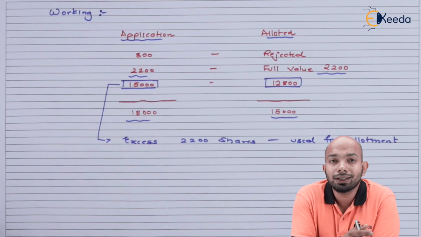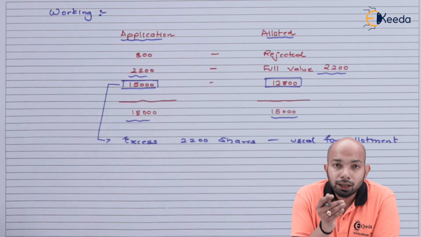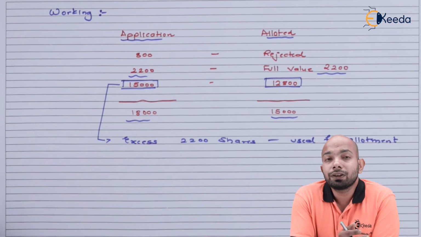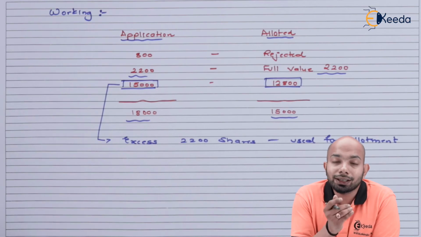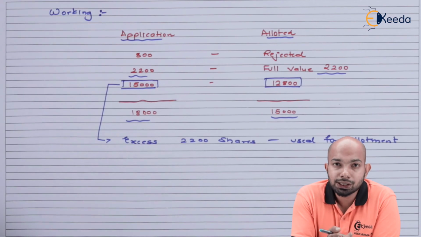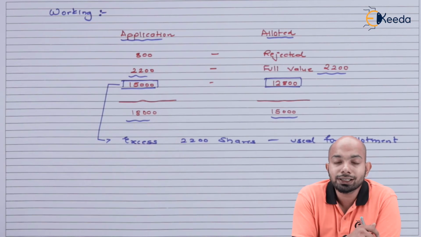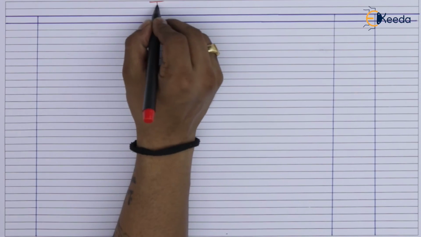Now, when we're talking about calls in arrears, we need to understand that whenever calls in arrears come into the picture, they are only reflected when the receipt entry is going to be passed. So you just have two categories of entries that you have to pass, that is due and receipt. So let's start with the journal entries related to the applications first.